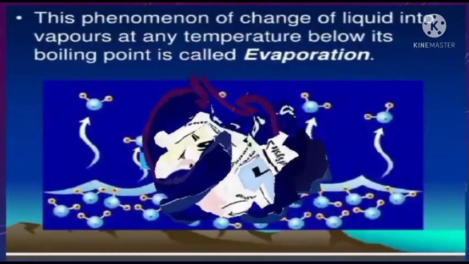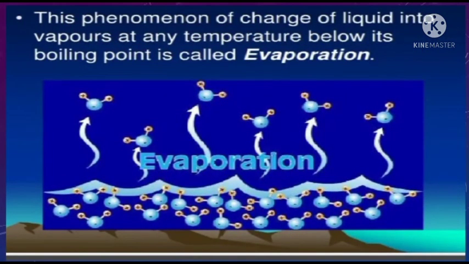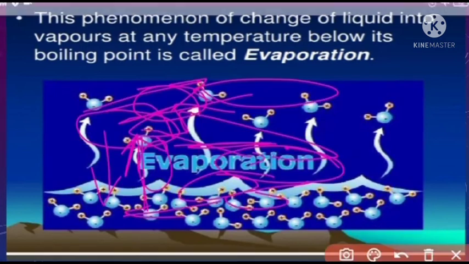So next, the phenomenon of change of liquid into vapor at any temperature below its boiling point is called evaporation. Some liquid is converted into vapor at any temperature below its boiling point. Above the boiling point, that is not evaporation. Below the boiling point, the temperature is called the evaporation temperature.